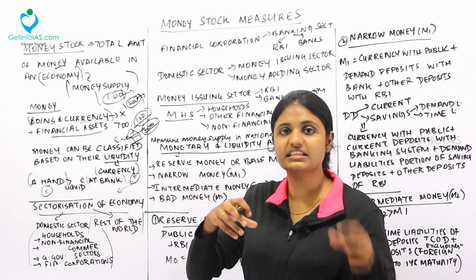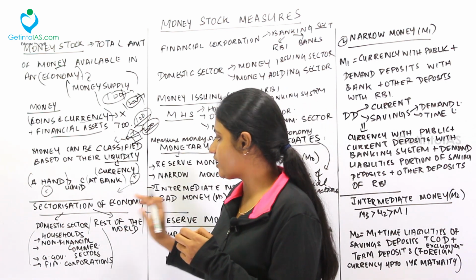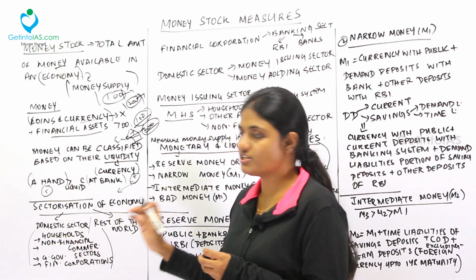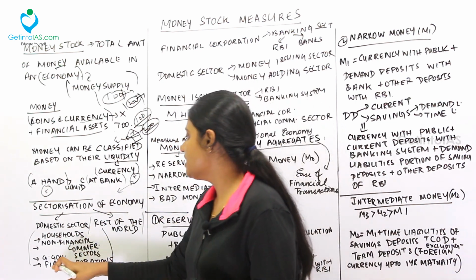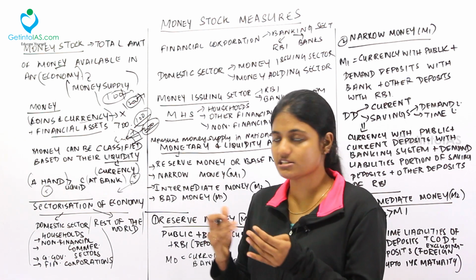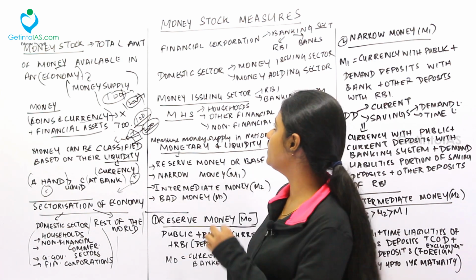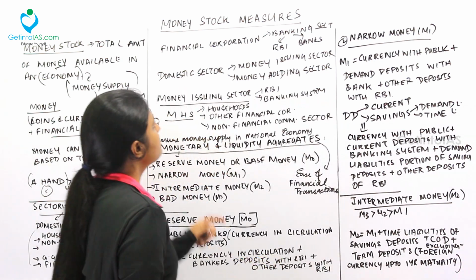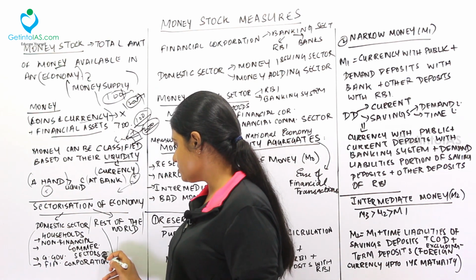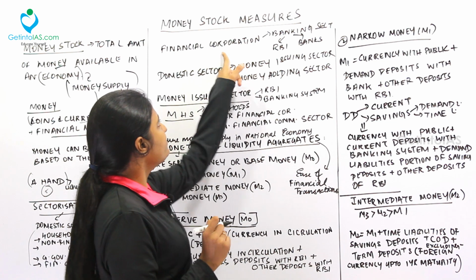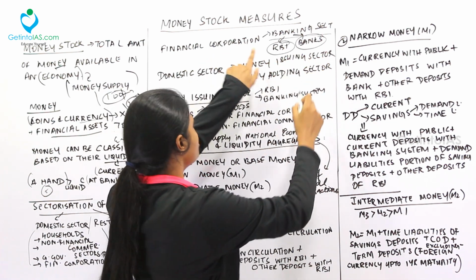I'll repeat. The households inside our economy will generate a certain amount of employment and that is how they come under the economy. Next, the non-financial commercial sectors. Next, the general government. Next, the financial corporations, that is all the companies. So it's called the domestic sector and the remaining is termed the rest of the world. Now coming to the financial corporations, these are very important because they are used for credit creation. Under the financial corporations, we have the banking sector, that is the RBI and the banks.